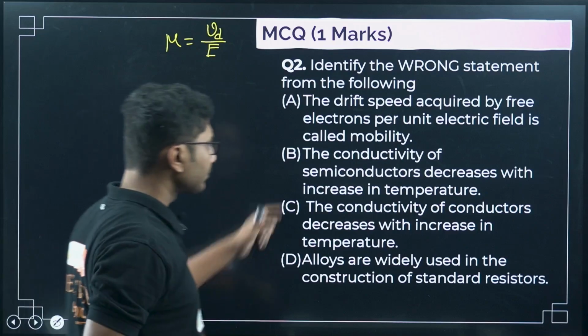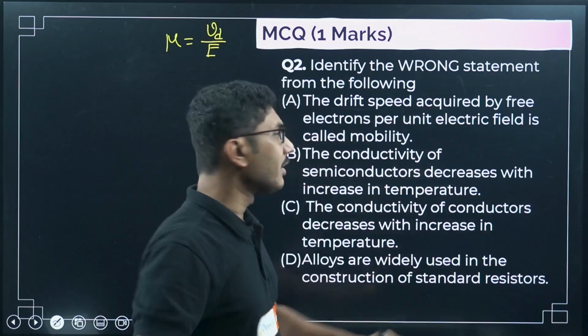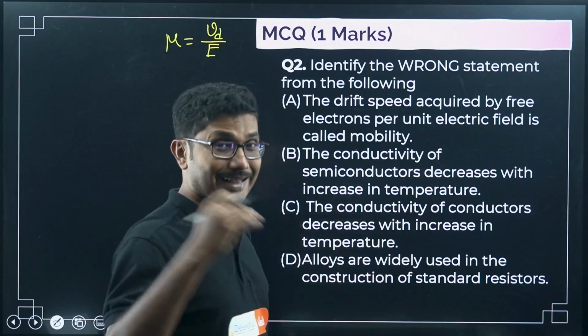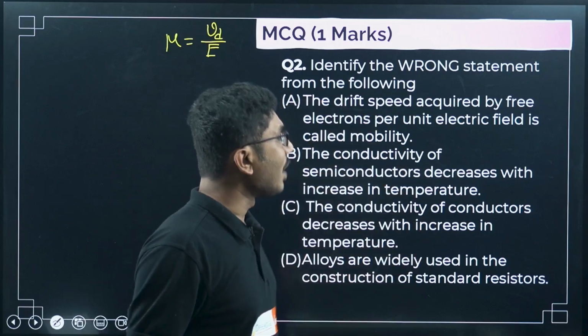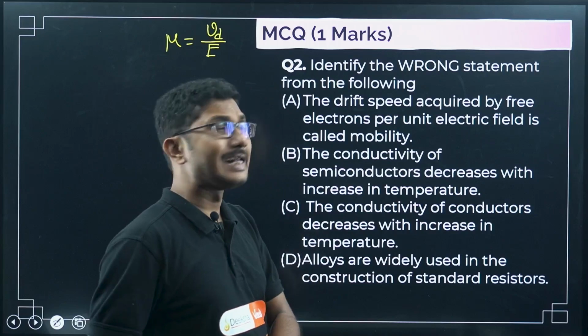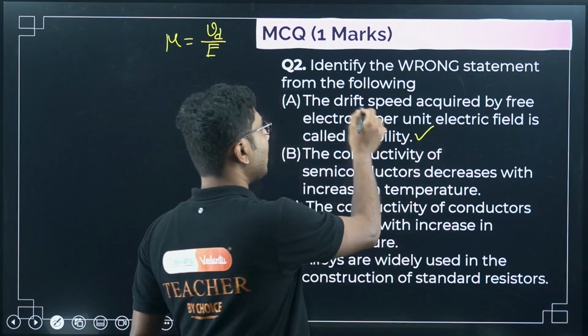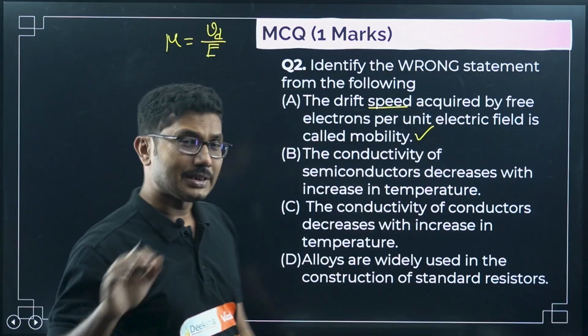They are saying drift speed because they are trying to tell it is a scalar quantity. So the drift speed acquired by free electrons per unit electric field is called mobility. Yes, it is a correct statement. Don't get confused about the term drift speed or velocity, both are the same.